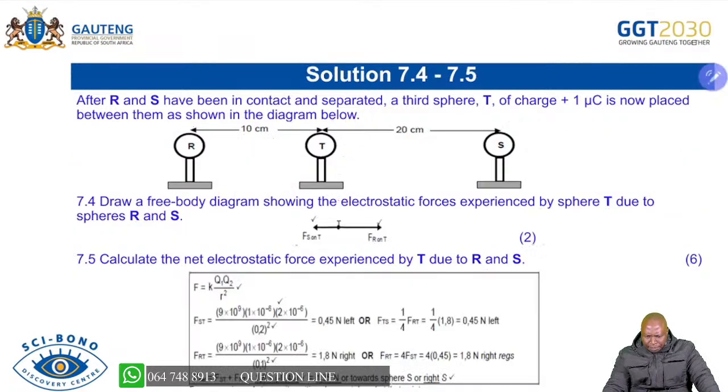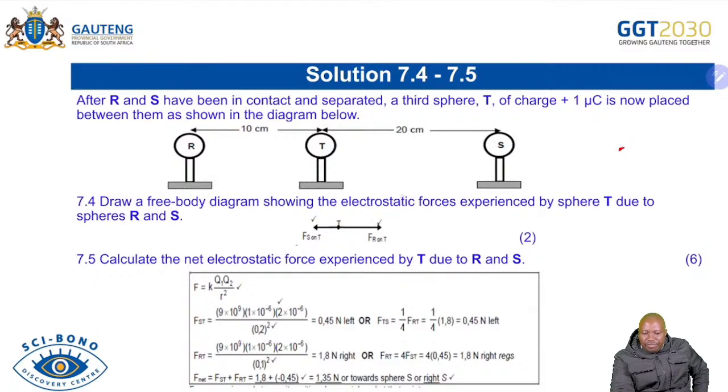So it's important, as I show you the solutions, you have drawn, remember this one was a free body diagram, you have made a dot on T to say we have now the force exerted by S on T. So it's a force of repulsion. So you can see that T is going away. The force exerted by R on T as well, the T is running away. So you can see that all of them are away because all our repulsion is a positive and a positive. They determine how the movement will happen.